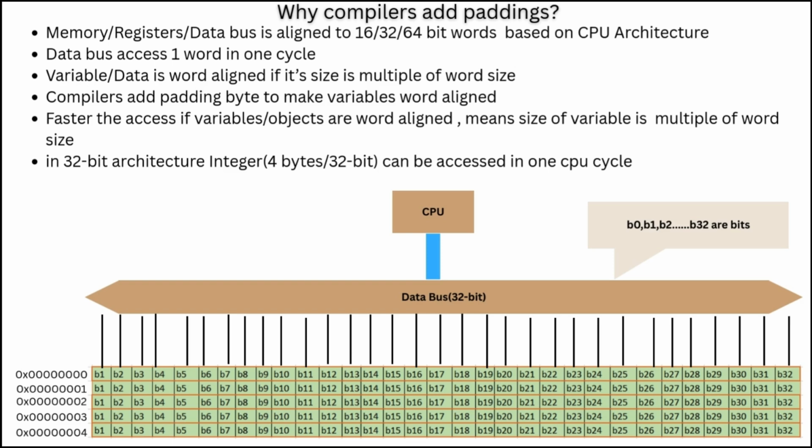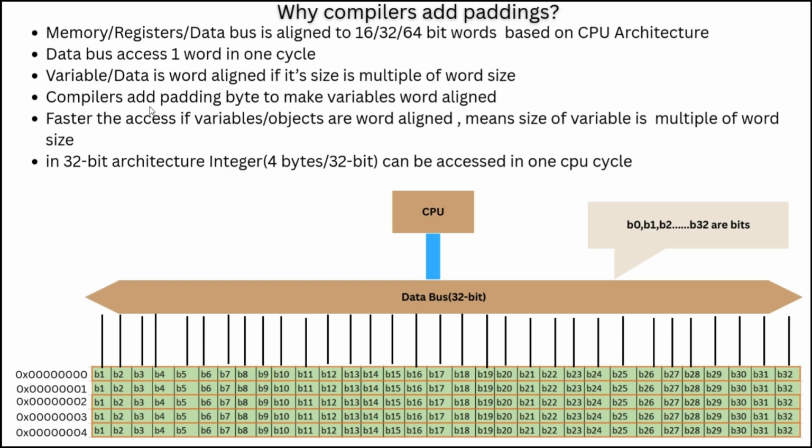C variables, data, byte arrays and buffers should be word aligned, meaning the data size should be a multiple of the word size. Let us say if it is 32-bit, that means 4 bytes, so you can have 8 byte, 16 byte, 64 byte, 128 byte, multiples of the word size. Then we can say it is word aligned. If it is word aligned, the CPU will access it very quickly with minimum CPU cycles. If it is not word aligned, it may need more CPU cycles to access the data.